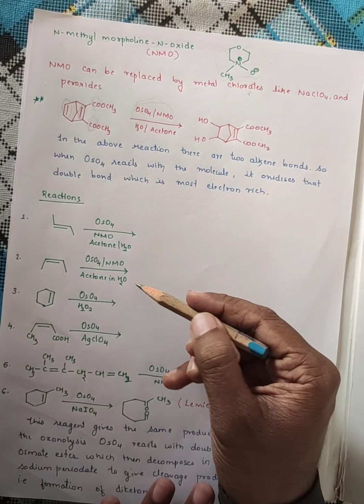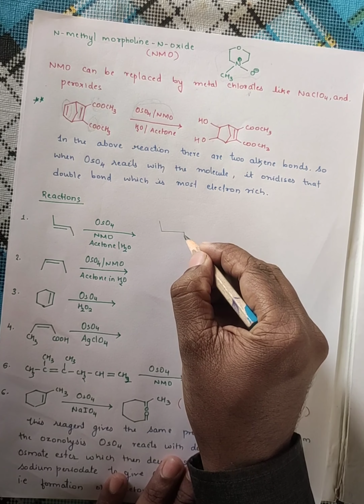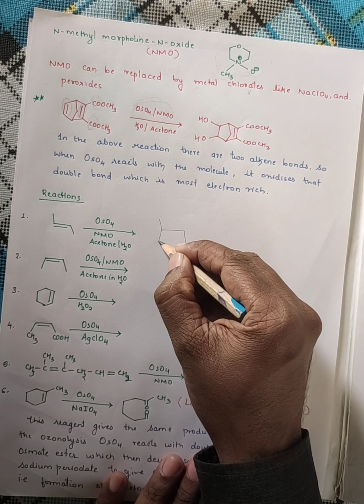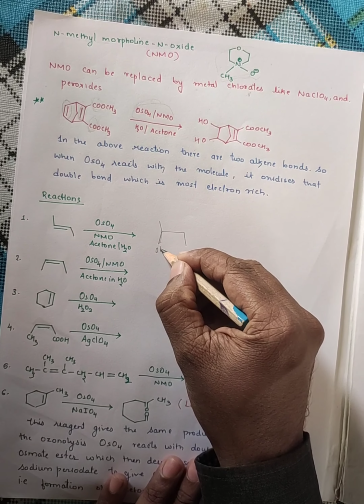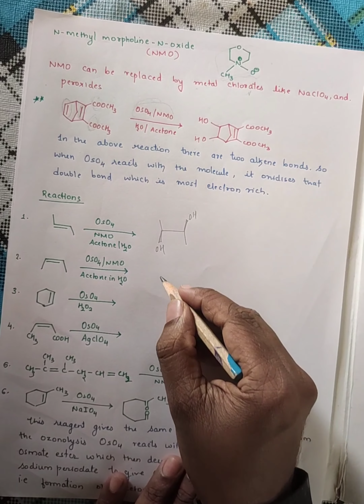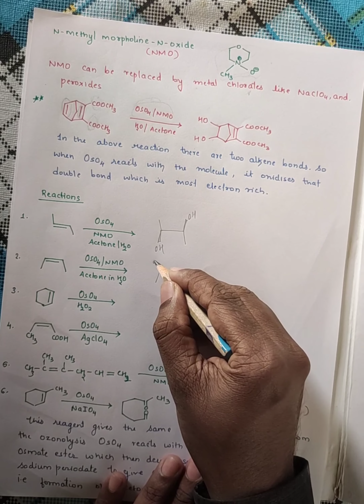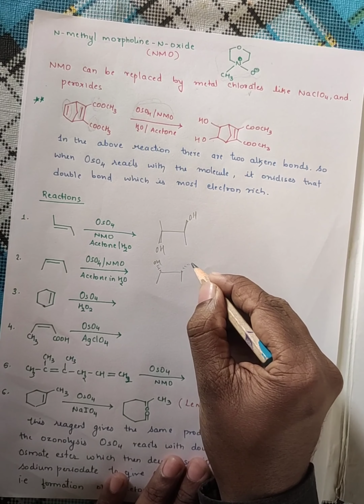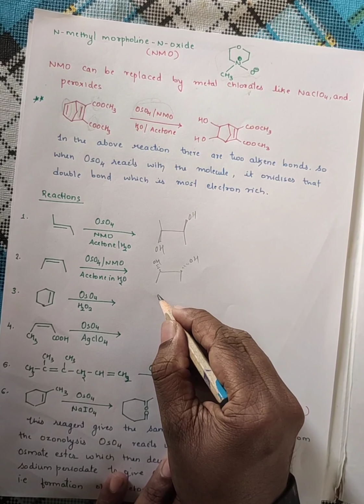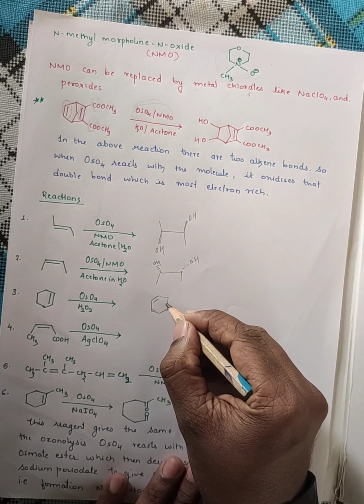Now here also you can see what the product is. It's very simple. Syn hydroxylation you have to do. Both OH should be towards the viewer. You can also write it away from the viewer, anyhow you can write. So this is very simple. Here hydrogen peroxide has been used instead of NMO.